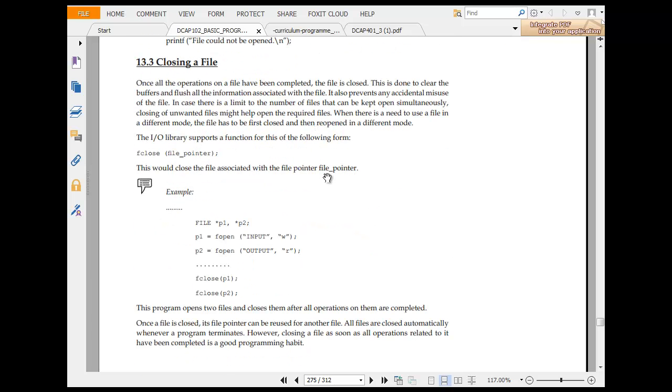Then you have closing a file. Once all operations on a file have been completed, the file is closed. This is done to clear the buffer and flush the information associated with the file. It also prevents accidental misuse of the file. In such cases, there is a limit to the number of files that can be open simultaneously.